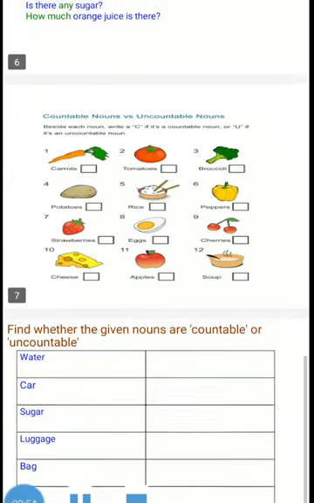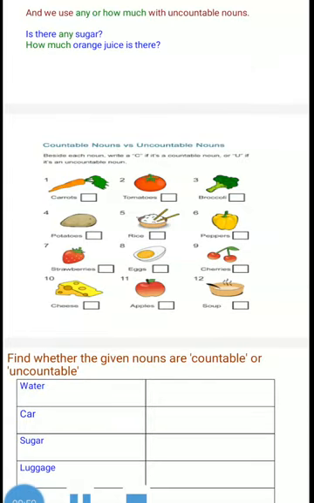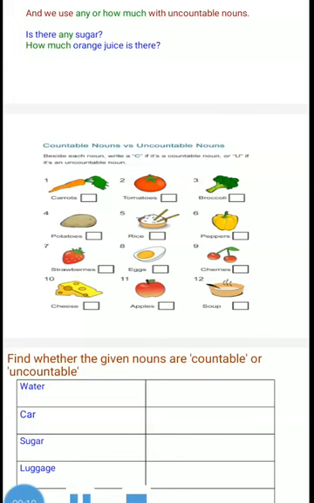Water. If you need some water, how will you ask? I need some water. Could you give me some water? There is only little water in my bottle. So some, little. So water is uncountable. Car. We have a car in our house. We don't have a car in our house. One car, 2 cars, 3 cars, 5 cars. So it is countable. Sugar.